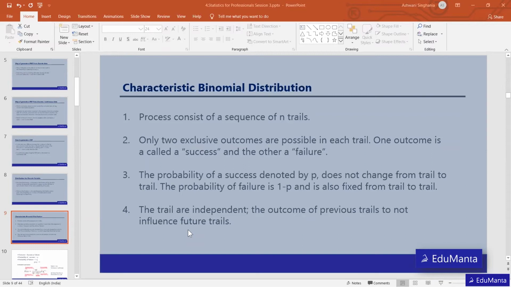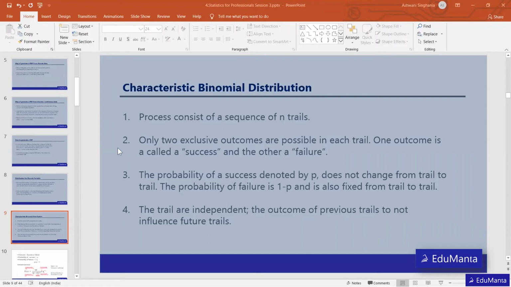And the last condition is that every trial is independent. So when I toss the first coin and I come up with head, when I toss the coin for the second time, anything can come up. So basically the earlier outcome doesn't affect the next outcome. So all the experiments are independent of each other.